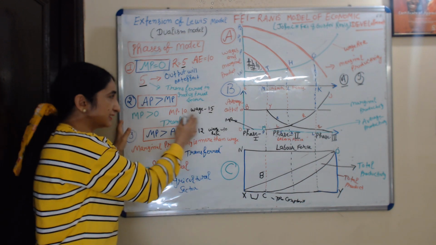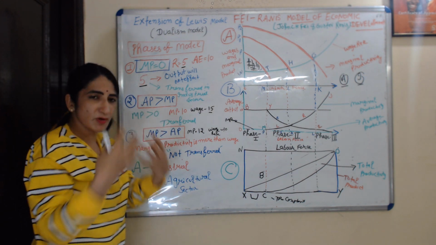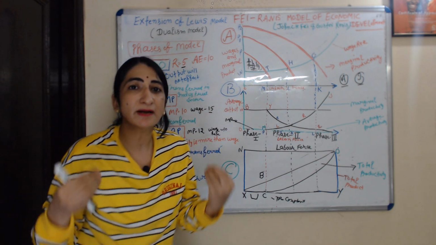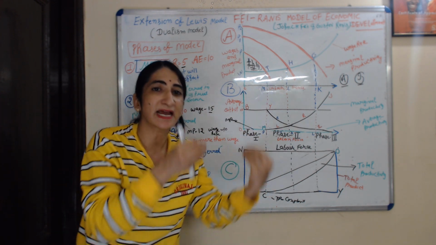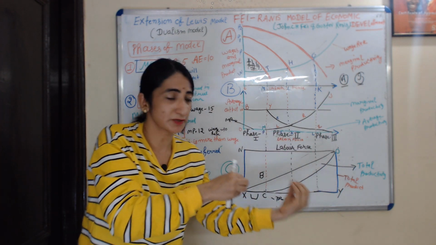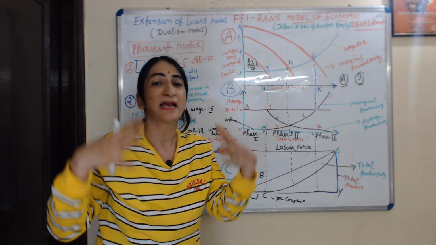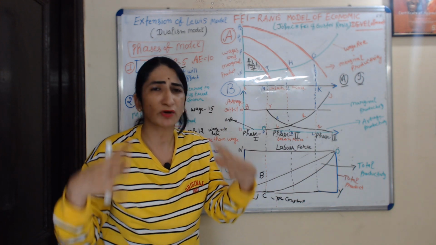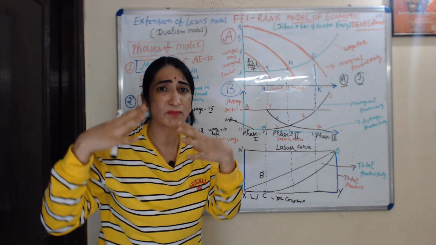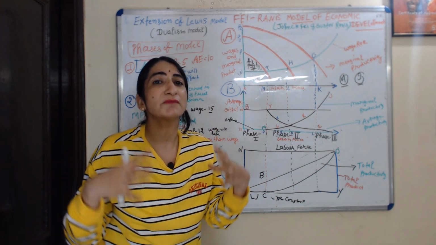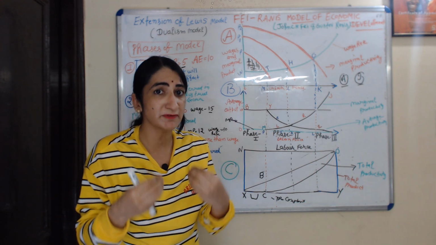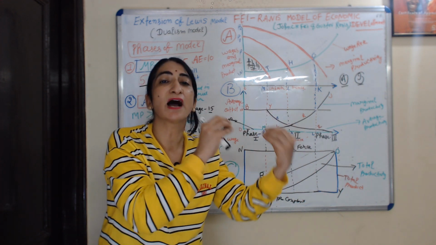As I earlier discussed, if average product is more than marginal product, it means labor is receiving more wage rate as compared to their contribution. In the second phase, labor is receiving more wage rate as compared to their marginal productivity. Their marginal productivity is low, but they are receiving a higher wage rate.